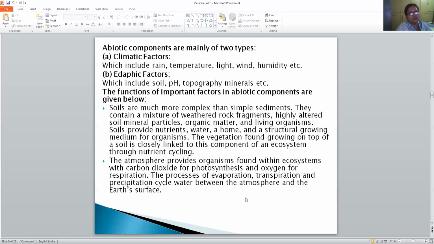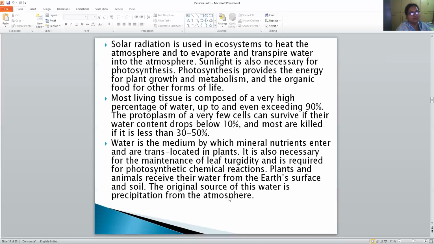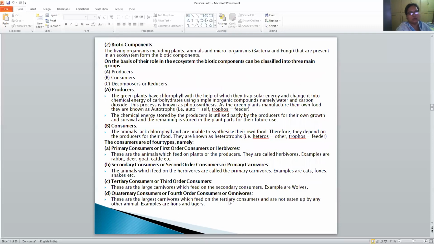Through the processes of evaporation, transpiration and precipitation, there is a water cycle between the atmosphere and the earth surface. Then solar radiation, so you can give this example. We need sun rays, right? Then water, etc. All these belong to the abiotic components.